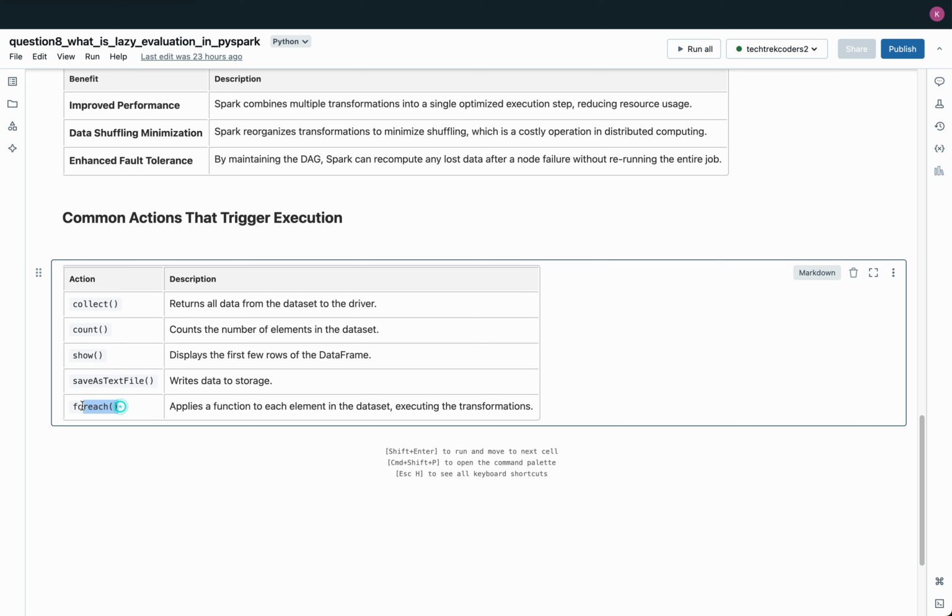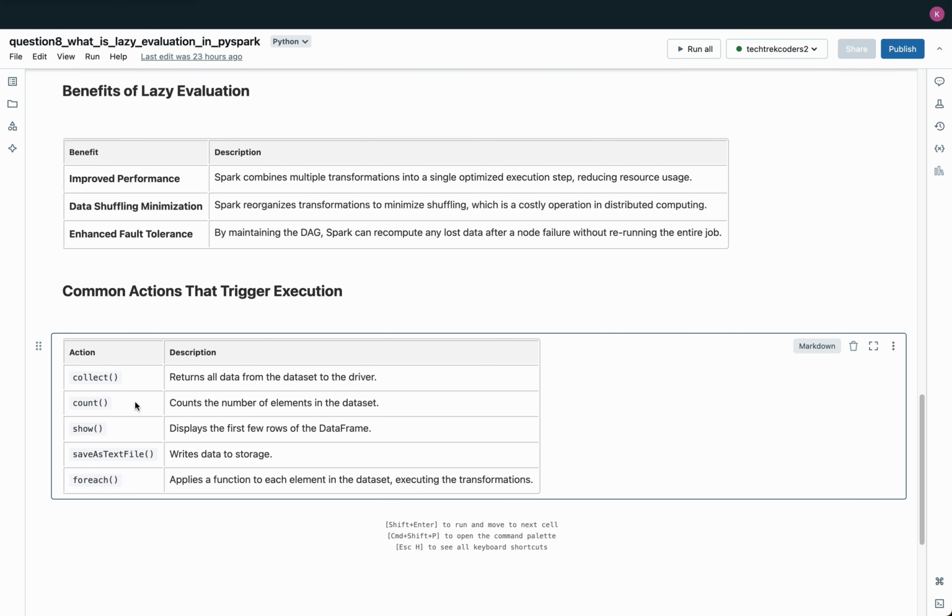For each. The foreach action applies a specified function to each element in the dataset. It's a versatile action that enables custom operations on each record, executing all previous transformations in the process. This action is typically used for tasks like logging side effects or applying complex transformations on each individual element in the dataset. So that's lazy evaluation in PySpark.